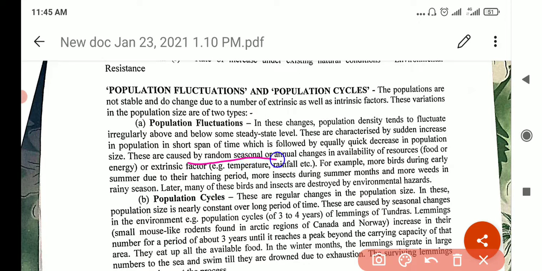So they are caused by random seasonal or annual changes in availability of resources, or sometimes extrinsic factors, that is temperature, rainfall, etc. An example here: more birds during early summer due to their hatching period, more insects during summer months, and more weeds in the rainy season. Later on, many of the birds will die off, the moths, many of them will be eaten by other animals, and so on.